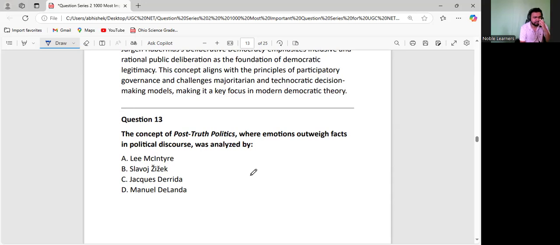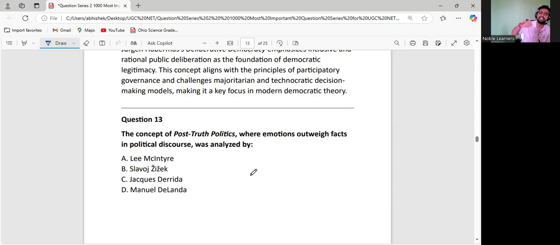So next one is post-truth politics. This is a very important and unique concept, and very applicable nowadays. Let us understand what is post-truth politics. Post-truth politics says that facts are not important nowadays. Nowadays, what is fact? What is truth? Truth is what is being served to you through media, through WhatsApp, through Instagram.